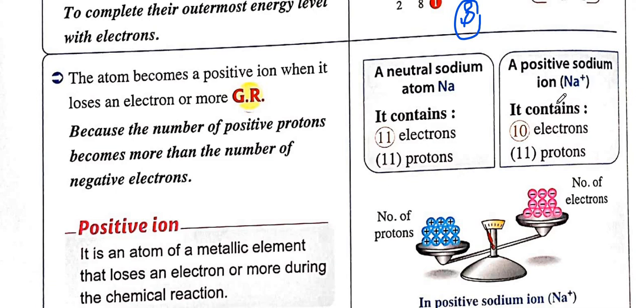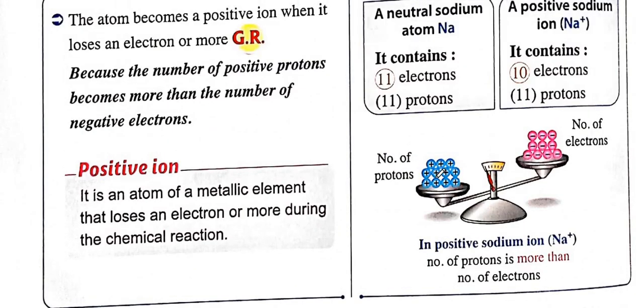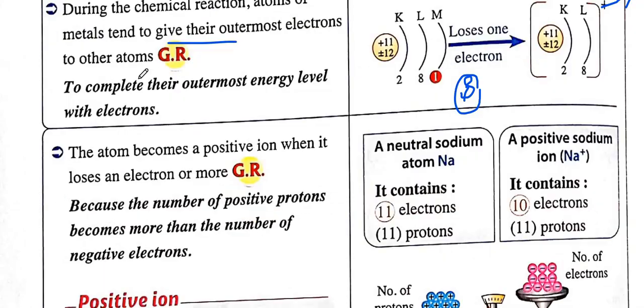Once it loses one electron, it now has 10 electrons and 11 protons. So the number of protons is higher than the number of electrons, so it will take the positive charge.